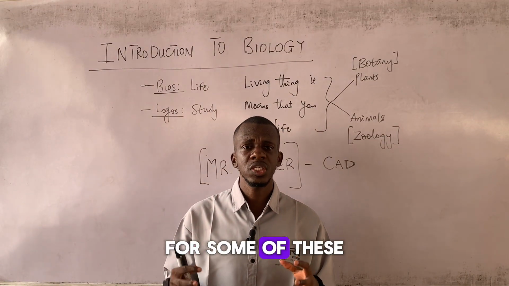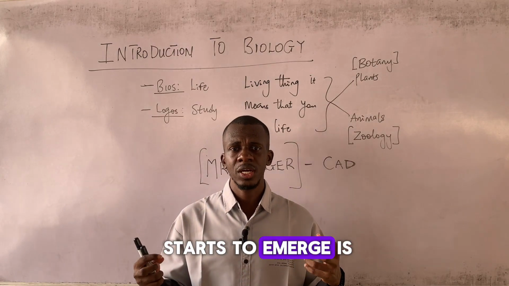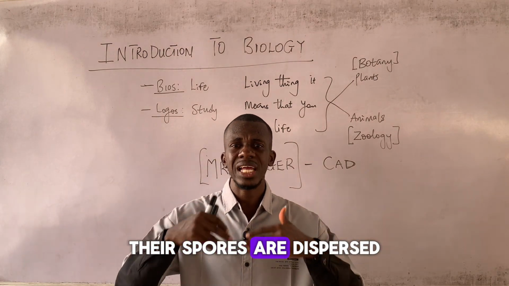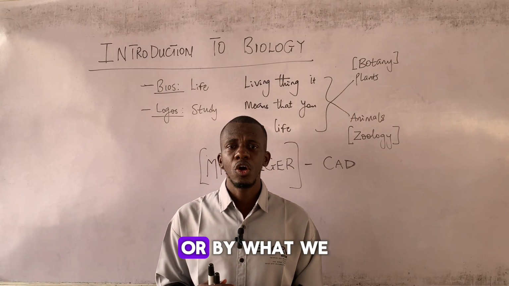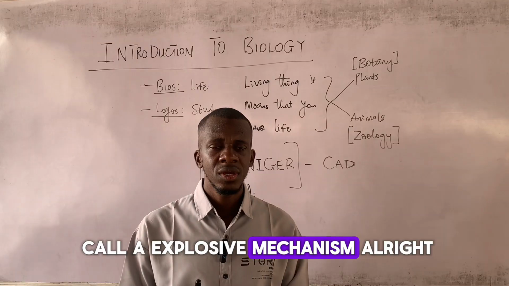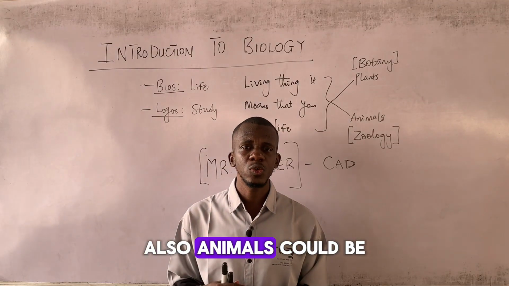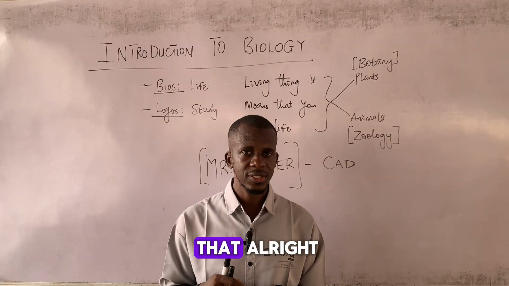Okay, so for some of these plants that generate spores, the way the organism starts to emerge is that firstly, their spores are dispersed either by wind, or by what we call explosive mechanism. All right. Also, animals could be involved in spore dispersal. Please take note of that.